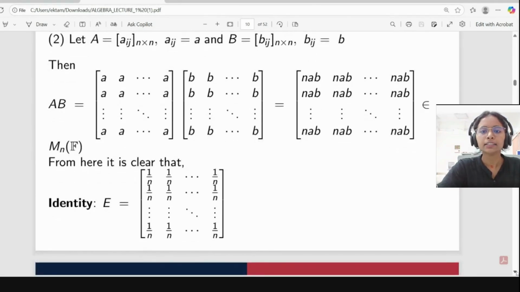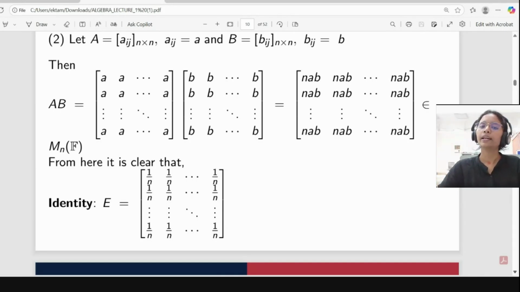So for the identity, what is the identity? Suppose A is an element and E is our identity. What we want is A times E equal to A. So suppose B is my identity. Then A times B should be equal to A. So this matrix with entries nab should equal the matrix with entries a.